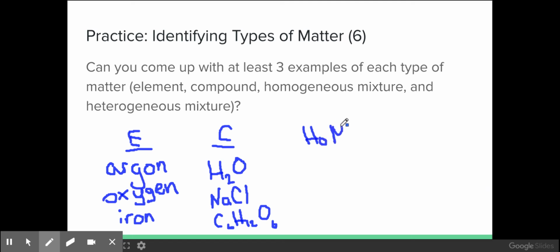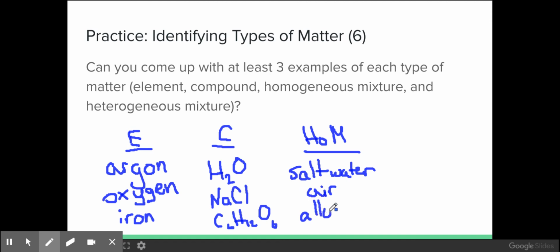Homogeneous mixtures have a uniform composition. So we already said salt water. Air is actually a homogeneous mixture because the particles are so uniformly distributed. You have different compounds and elements like argon, you have CO2 and you have O2, but all of them are mixed together without layers.